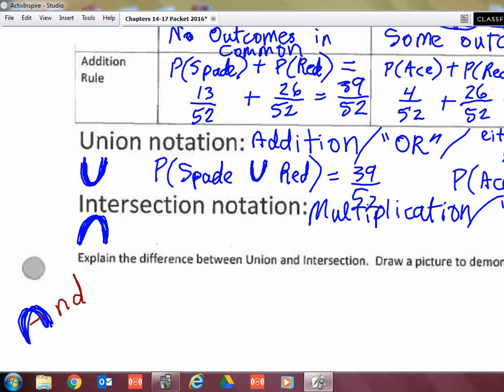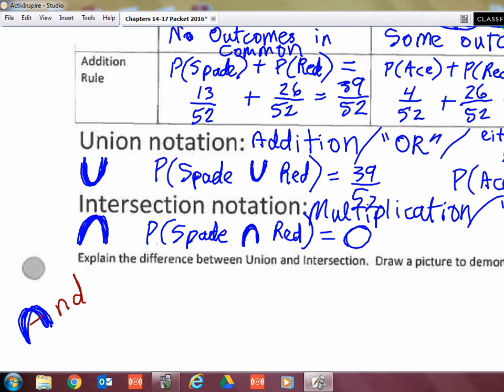So with our intersection notation, that would be something like saying the probability of spade and red. What is the intersection? 0. Good, because there is no overlap with a spade and a red because they are disjoint.